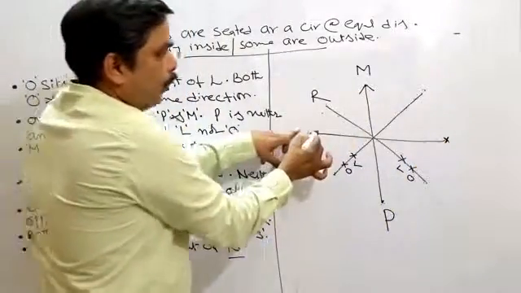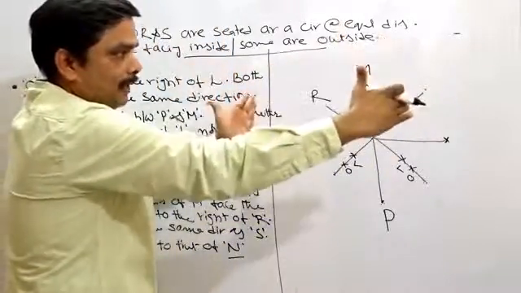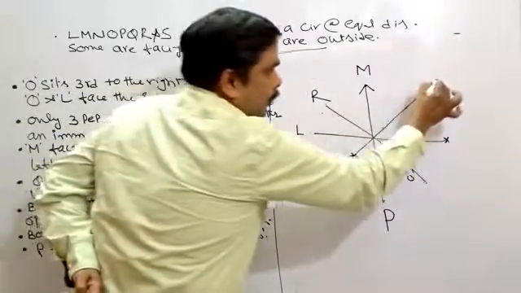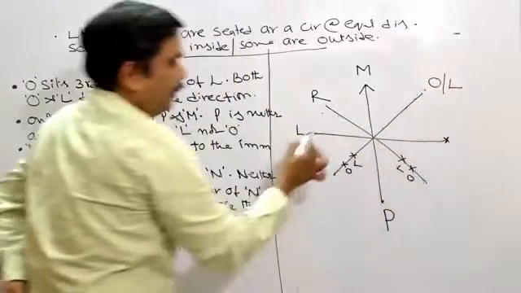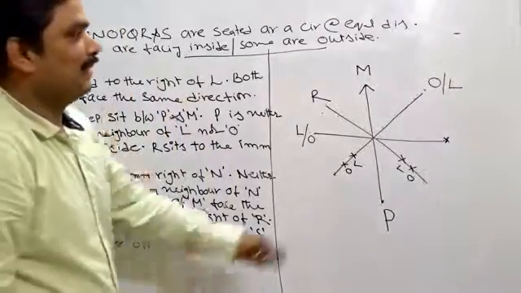Now here, only 2 places are there. How can I distribute these 2 places? Suppose L is here, O should be here. There is no other place. Suppose L is here, O must be here. What's the meaning of this one?